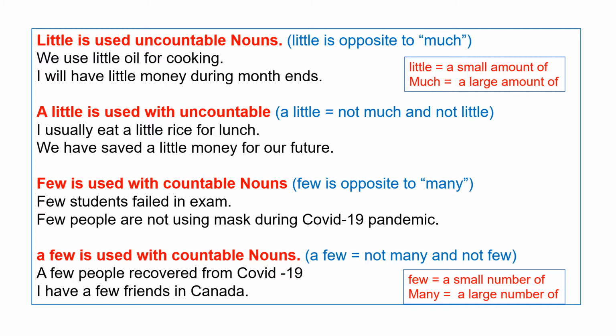A little. A little means not much and not little. A little is also used with uncountable nouns. For example, I usually eat a little rice for lunch. It means I usually eat not much and not little rice for lunch. I eat enough rice for lunch. A little is in between much and little.